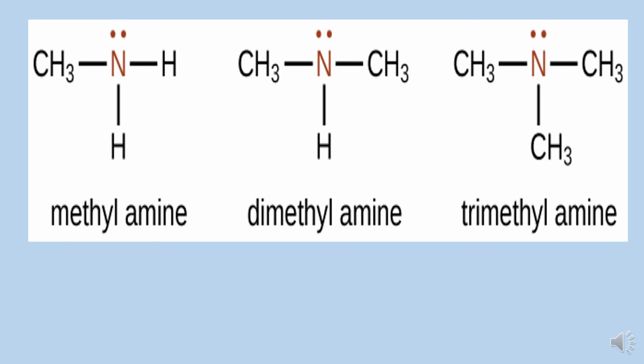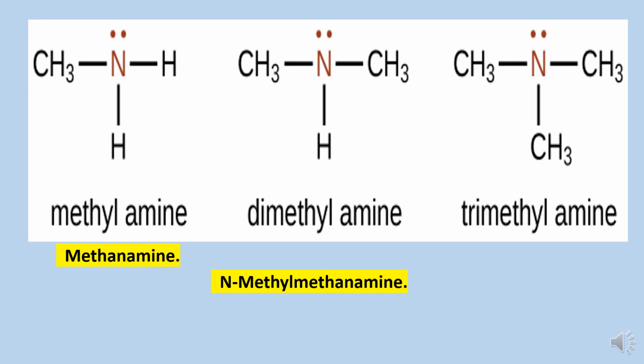In first case, only 1 methyl group is attached with the nitrogen or the amine group. That is a kind of primary amine. The name will be methane amine. In second compound, as there are 2 methyl groups linked with nitrogen atom and 1 hydrogen is present, it is a kind of secondary amine, and it will be named as N-methyl methane amine.